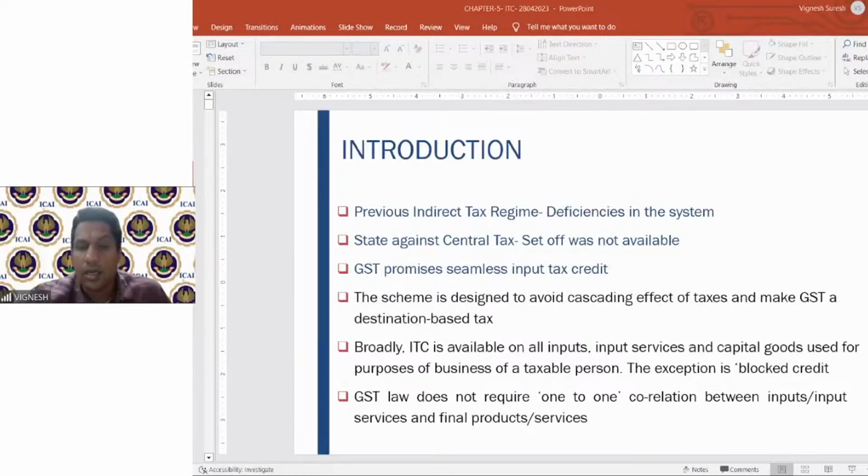Yeah, so input tax credit to avoid cascading effect. Okay, tax paid on inward supplies incurred by the entity. Very correct. Okay, set off liability, reduce liability.